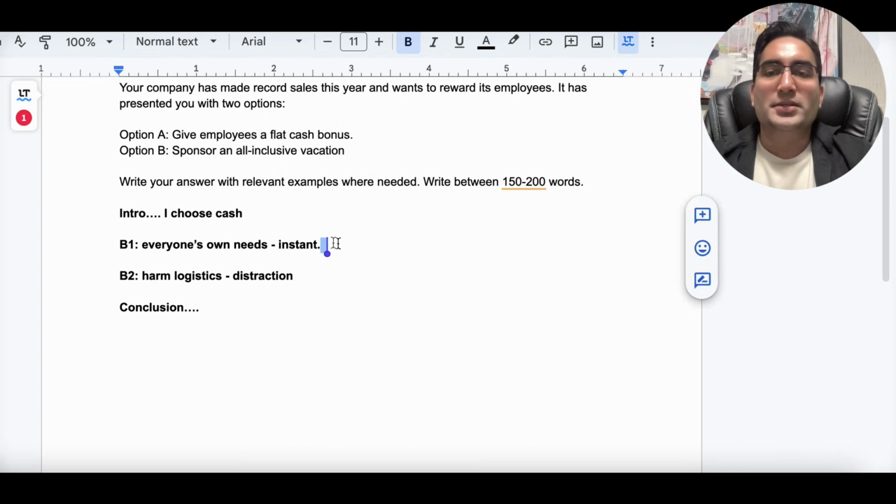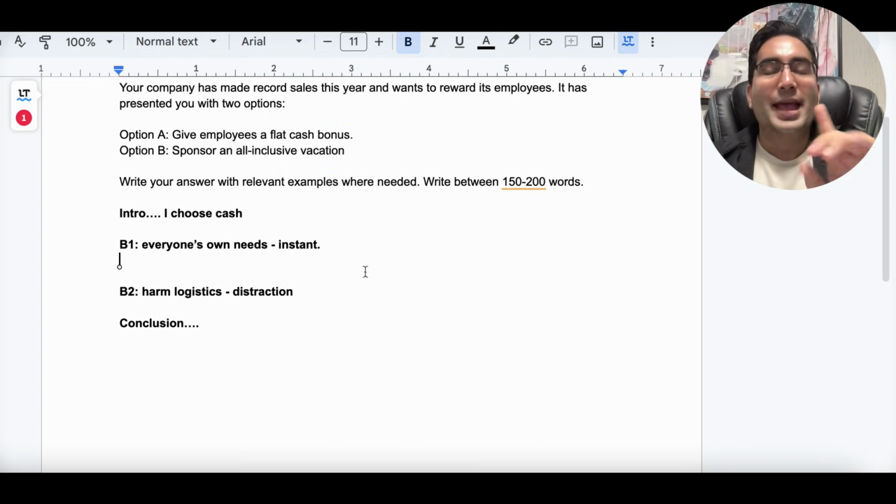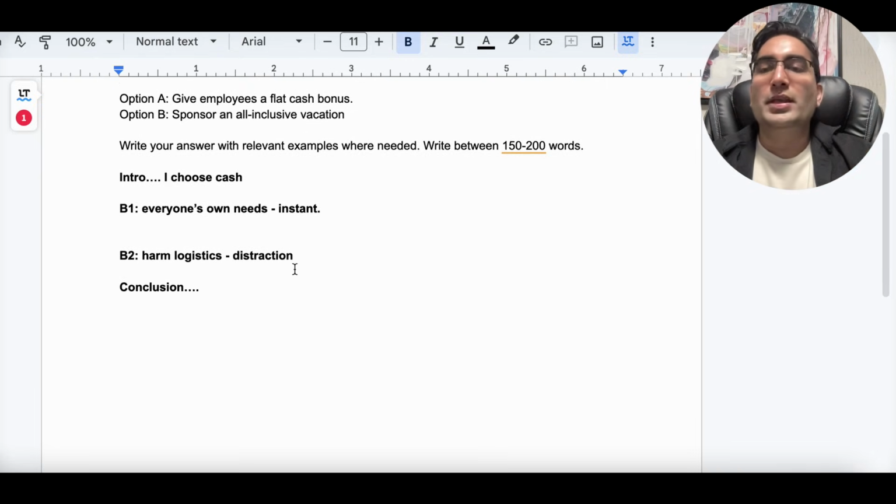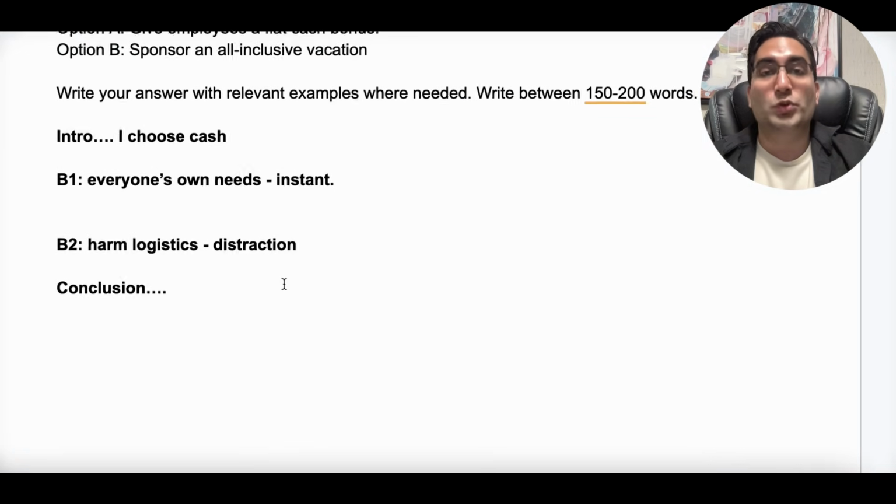I got my 2 points. 2 points for body 1, 2 points for body 2. How long did it take? Maybe 30 seconds. And these 30 seconds of just drafting an outline can save you up to 2 points, because sometimes task response drifts that far away. So we're doing a practical demonstration here, guys. Let's get started and see how we actually have to write it.